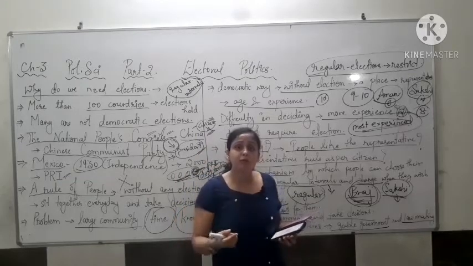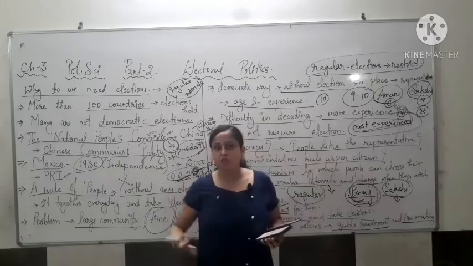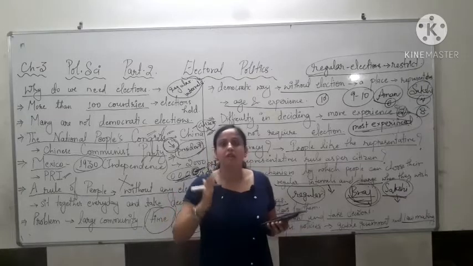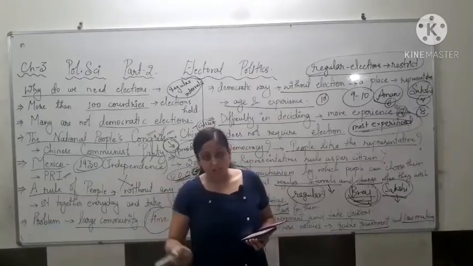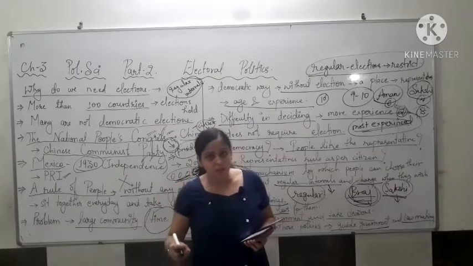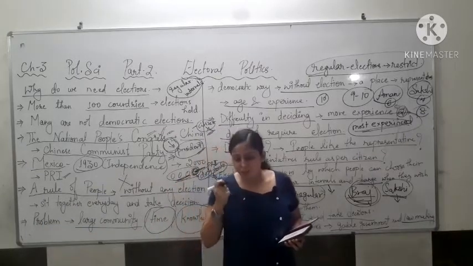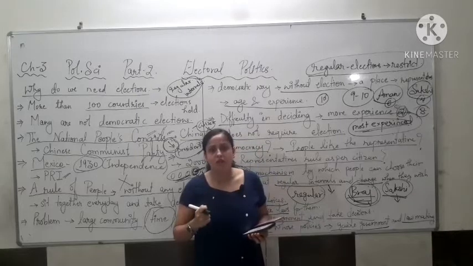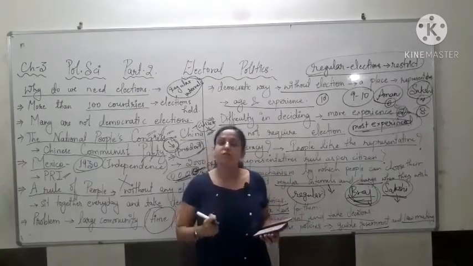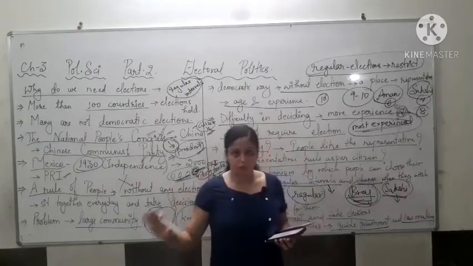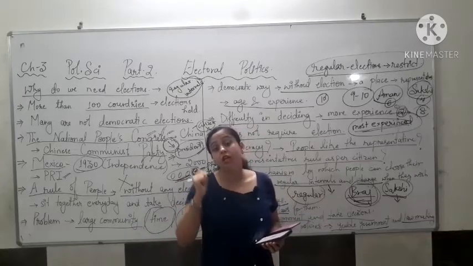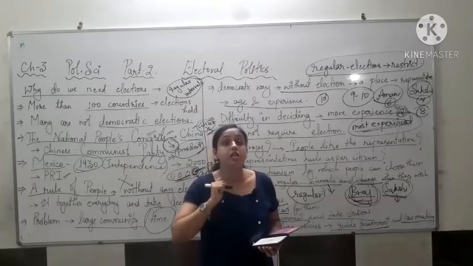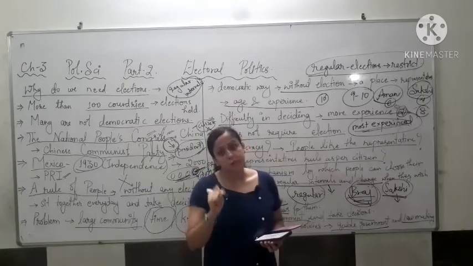And if they are not performing, we can again give chance to other parties. Like this we are having many different options, and the political parties are also having a fear that if we do not work, we will be thrown out, right? So like this, regular elections are a very essential part of democracy.